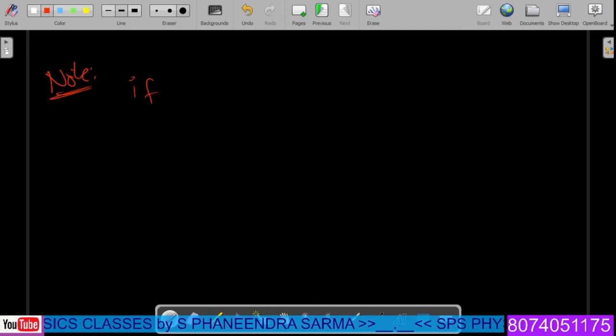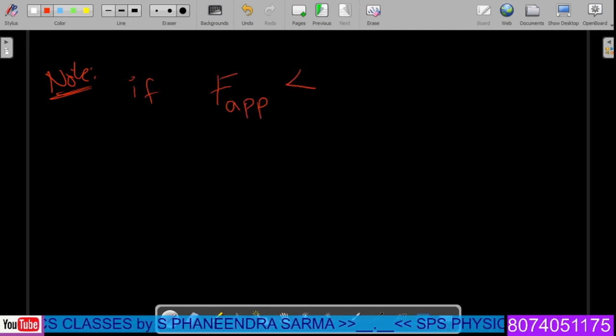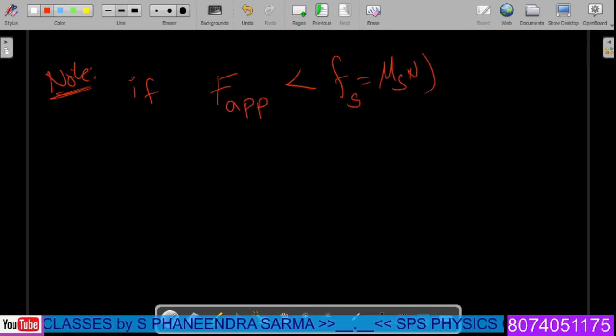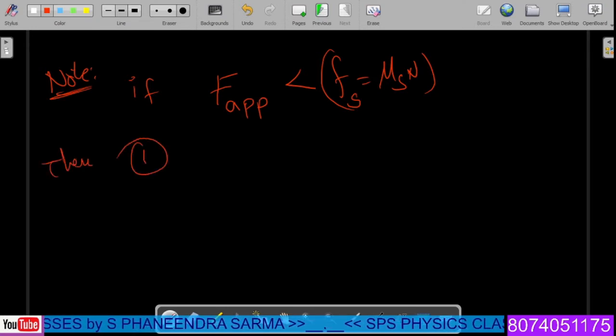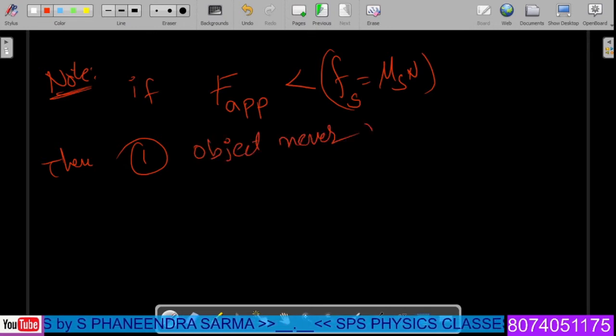If the F applied value is less than Fs, which is equal to μs into normal reaction, then, number one, first result: the object never moves.